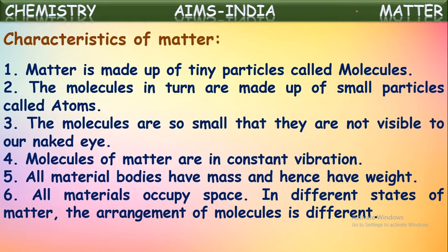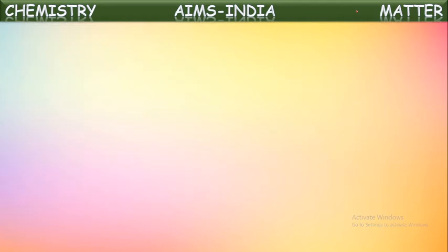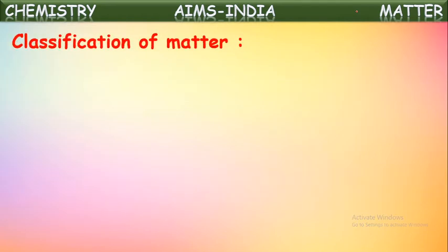Yes, we're saying every matter or material is made up of molecules. So, in every matter, there will be molecules. Based upon the arrangement of these molecules, the state of matter will differ. Based upon this, we can classify matter into different states, which we can call the physical classification of matter.